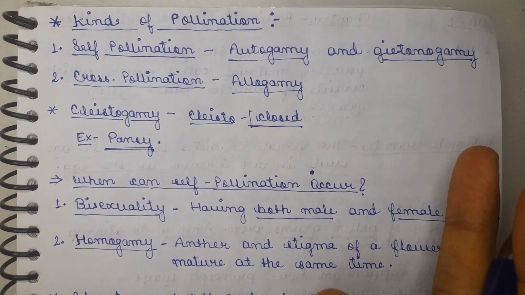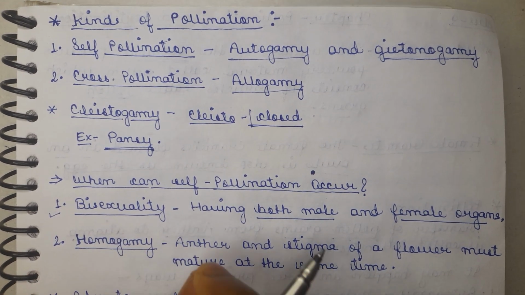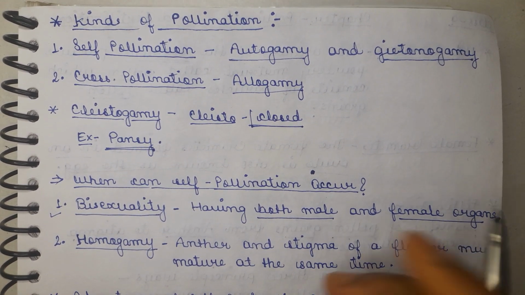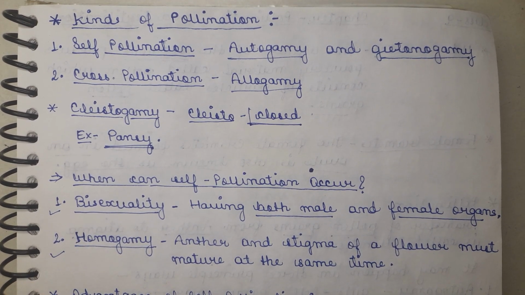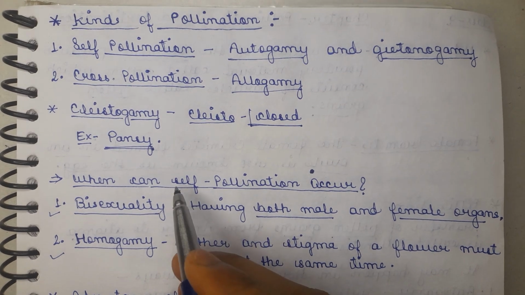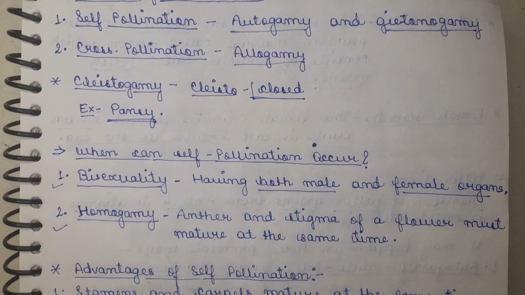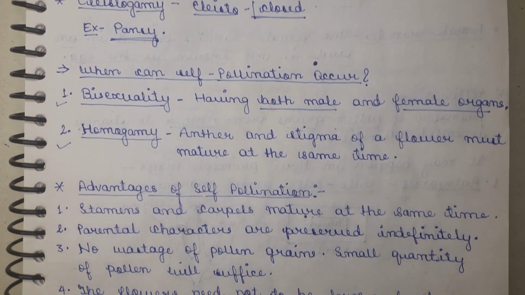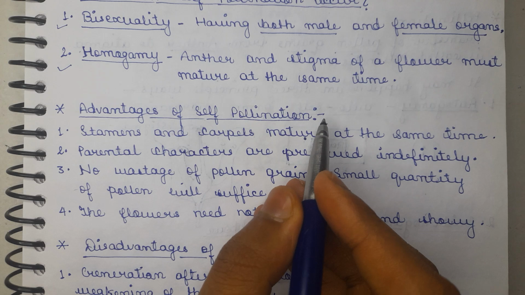So there are basically two cases. The first is that the flower is bisexual, containing both male and female parts. The second is homogamy, that means the anther and stigma should mature at the same time so that self pollination occurs. Now the topic is the advantages and disadvantages of self pollination. We will start with the advantages of self pollination.